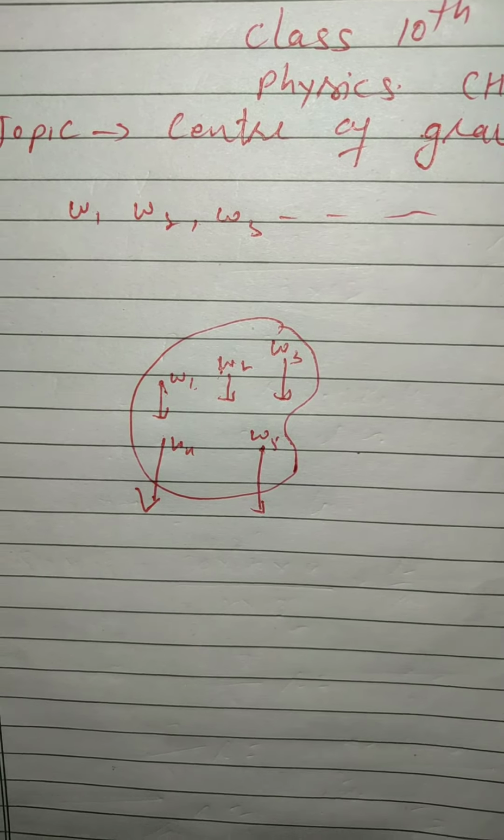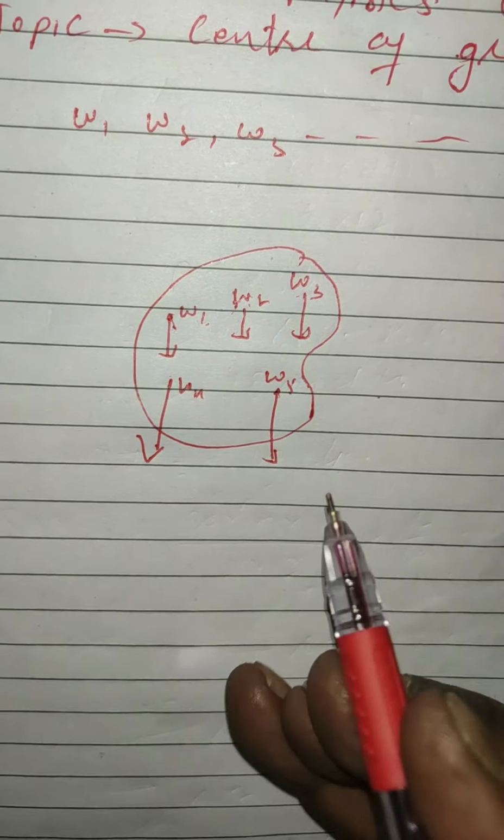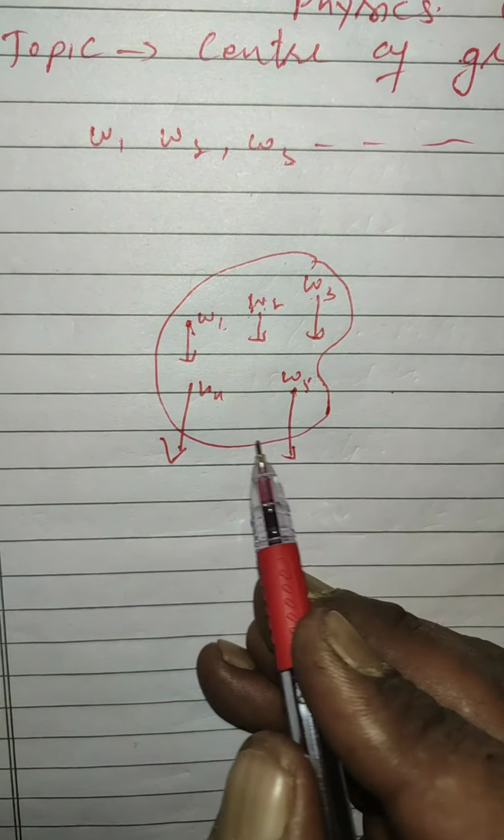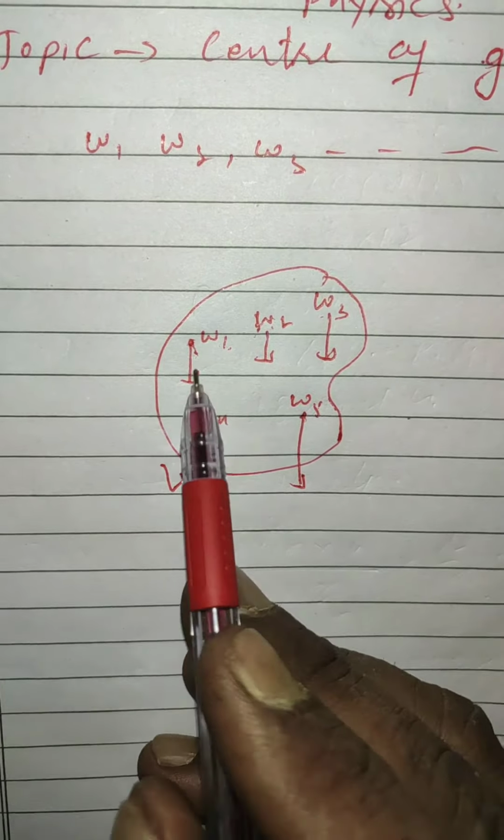So each weight is acting parallel to the other ones. These parallel forces act in the same direction, downward towards the center of the earth. So you can consider a body having a total weight W, where each particle has a different weight W1, W2, W3, W4 and W5.